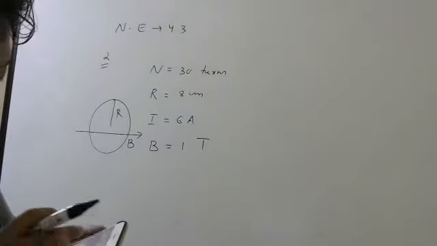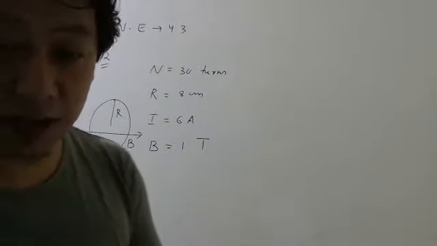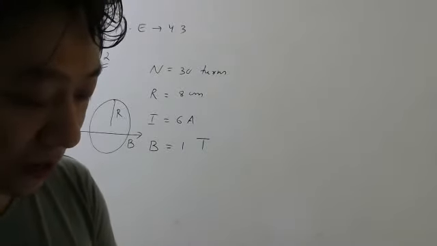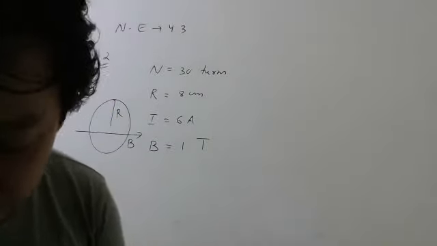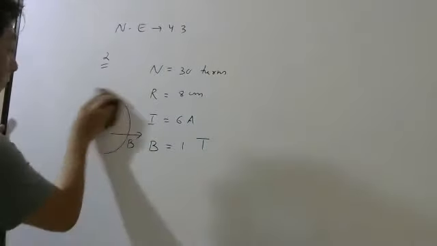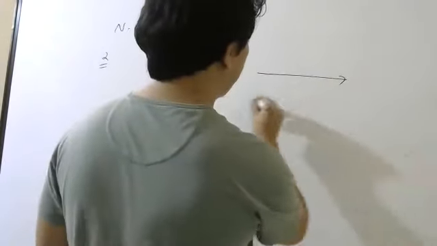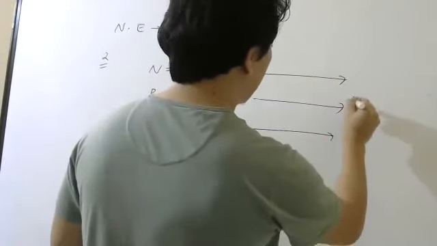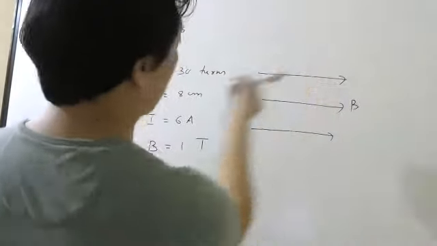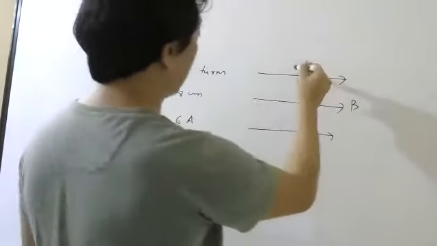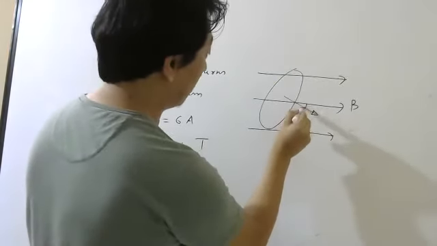Now, be careful. It is not like I have shown in the diagram. Listen carefully. The field lines make an angle of 60 degree with the normal of the coil. So if the magnetic field is this way, uniform, the coil is not kept this way. If the coil was kept this way, normal will be parallel. So they are keeping the coil somewhat like this. So this normal makes an angle of 60 degree.